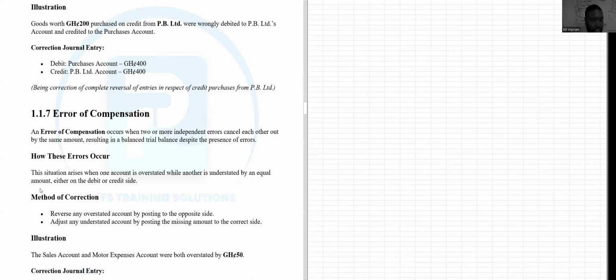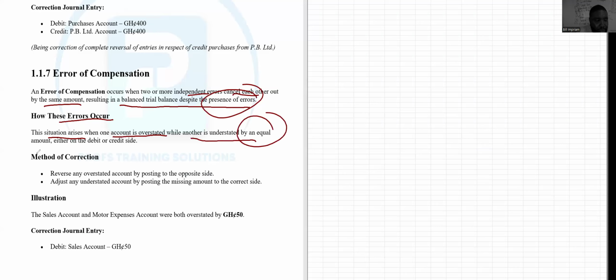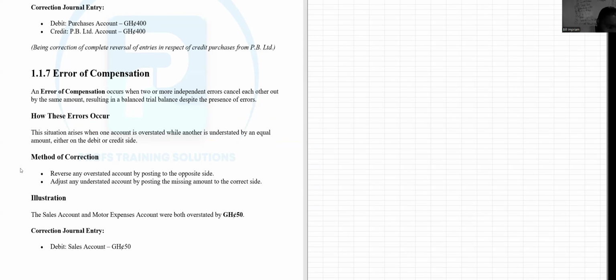Then the final one we have to talk about is the error of compensation, right? For the error of compensation, this occurs when two or more independent errors cancel each other out by the same amount, resulting in a balanced trial balance, despite the presence of the error. So how do these errors occur? So the situation arises when one account is overstated while the other is understated by an equal amount, either on the debit or the credit side. So this one is usually rare, but it happens, right? Are we okay? It happens.